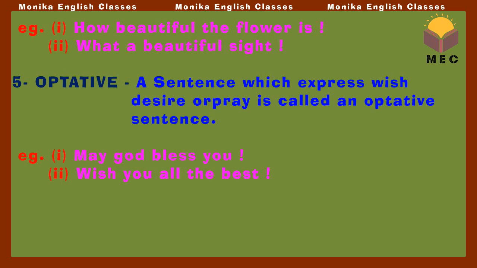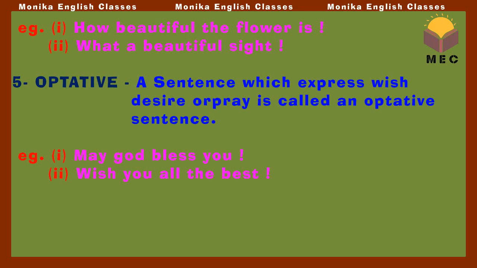There is one thing, when we are using how, how is always used with adjectives and adverbs. This is a basic rule, that in how beautiful the flower is, how is always used with the adjectives and the adverbs. Secondly, what a beautiful sight. So what is always put with nouns. It is before the noun.